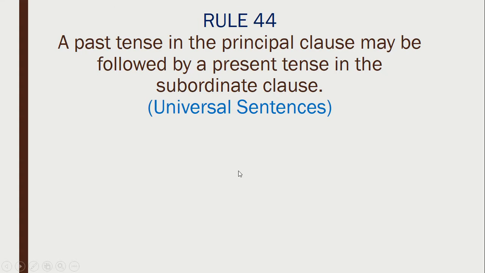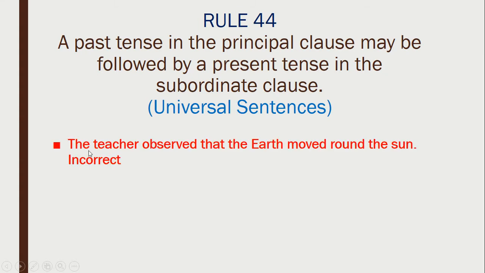But there are certain exceptions to it. For example, when we are saying something about a universal thing. See this example. The teacher observed that the earth moved around the sun. We are saying something in the past tense, but we are talking about something that happens universally, which cannot be changed.